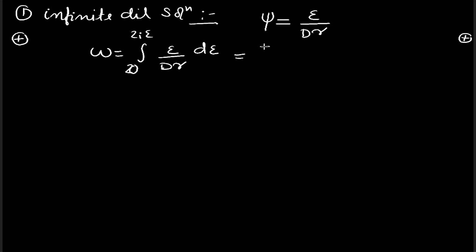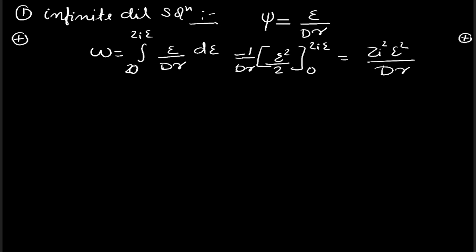So we keep 1 upon dr outside, and we have epsilon square from 0 to zi epsilon, upper limit minus lower limit, and the lower limit is 0, so we have zi square epsilon square upon dr.